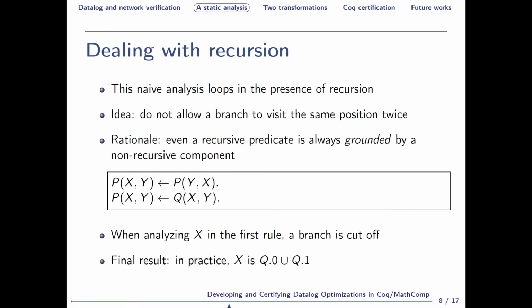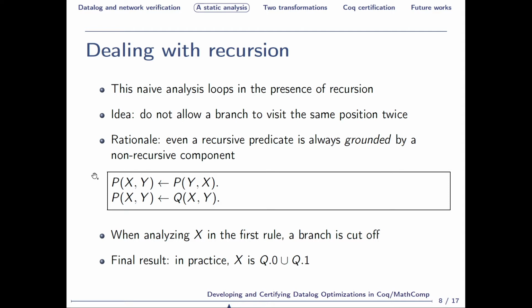One of the main features of Datalog is recursion, which will obviously cause this general principle to loop indefinitely. So we deal with this by associating a program point to every node in the produced tree, and forbidding to have a position appear twice in a branch. This does not break the completeness of the analysis, as a non-empty recursive predicate is always grounded by a non-recursive component.